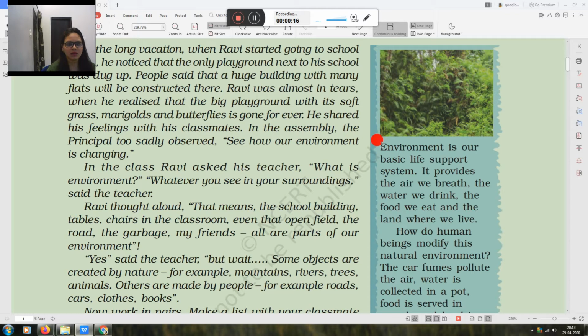So environment is a basic life support system. It provides the air we breathe, the water we drink, the food we eat and the land we live. Everything which surrounds us is known as environment. For example, the air we breathe, the water we drink, the food we eat and the land where we live, everything is known as environment. So environment means everything which surrounds us.